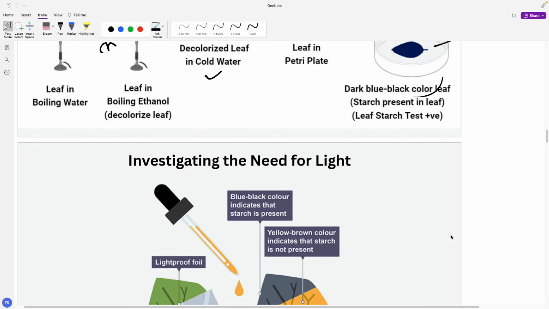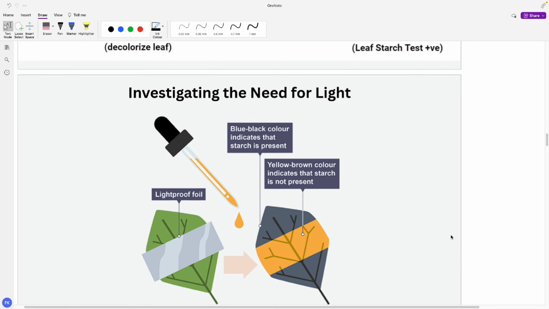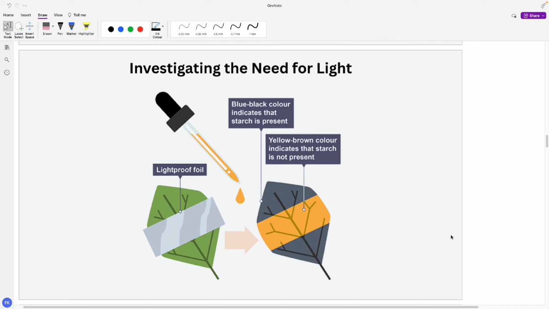Now let's investigate the need for light. This experiment I did when I was a kid. I guess I was in class 7 or 8. In this experiment, you don't cut the plant. From the plant, you take a tape that is not transparent, so light cannot move through it. It is put over here.